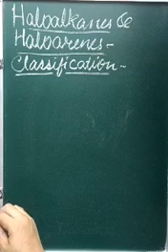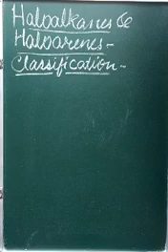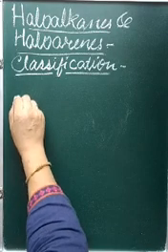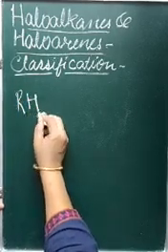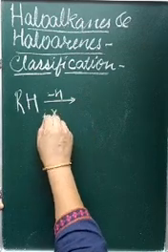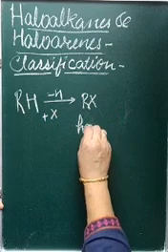Now, last time we had studied what are haloalkanes and haloarenes. Just in 1 second, I am summarizing. Haloalkanes are those compounds in which one or more hydrogen is replaced by one or more halogen, like your haloalkanes RH. These are termed as haloalkanes.